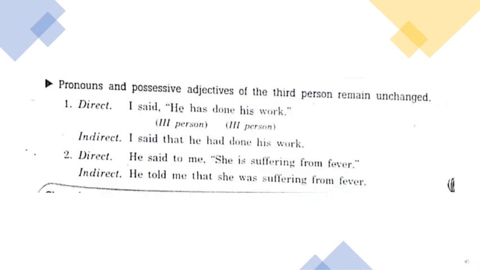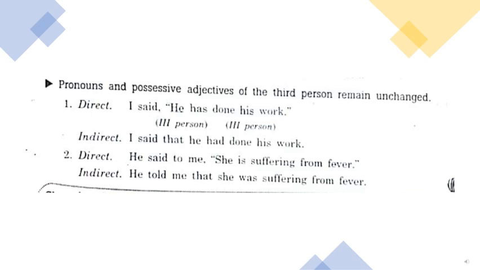Let us move on to the third rule now for changing the pronouns and possessive adjectives of the third person. Children, it's written that the pronouns and possessive adjectives of the third person remain unchanged.